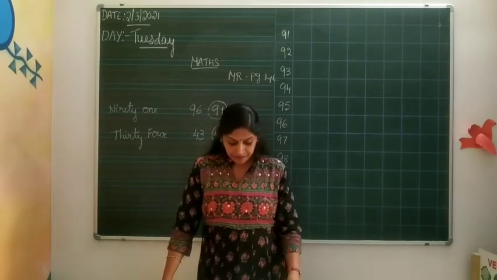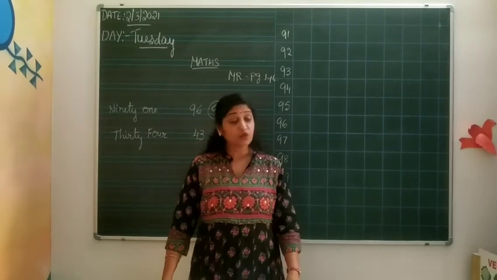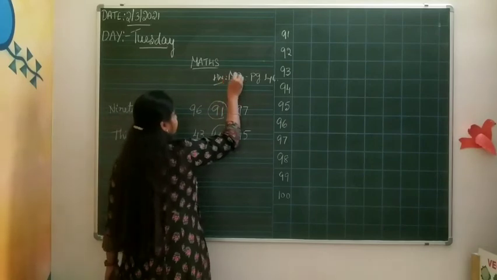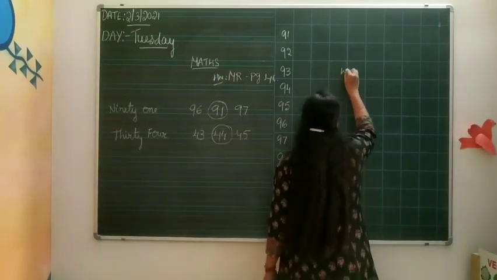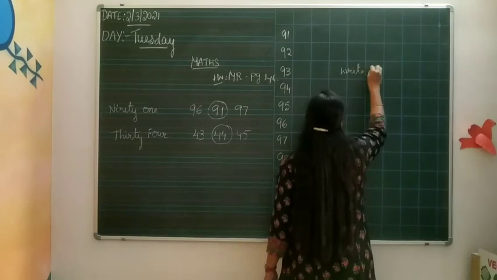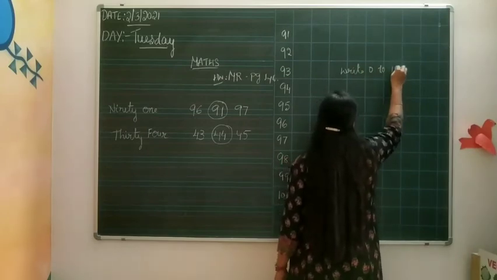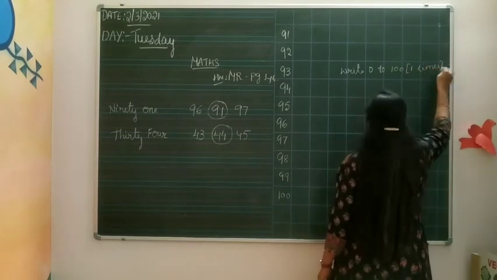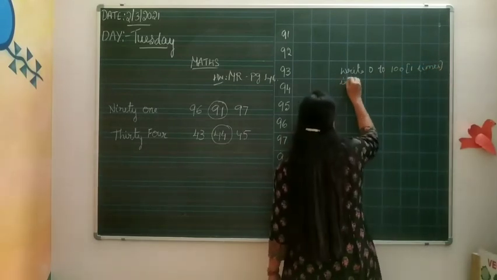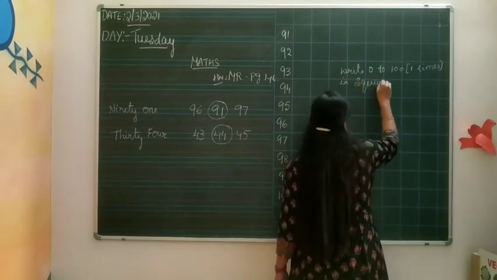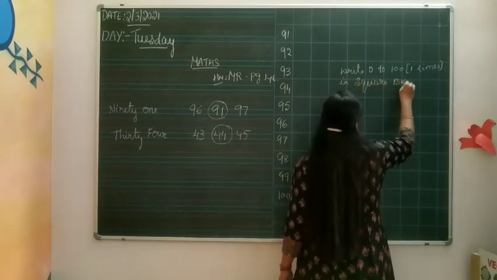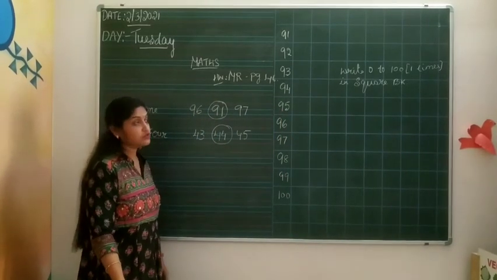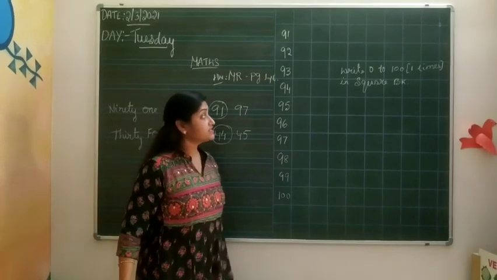This is your maths homework, children. With that, the second homework is write 0 to 100 one time in square book. Totally, I have given you two homeworks. One is mathematics readiness book, page number 46. You need to complete. Another one is write 0 to 100.